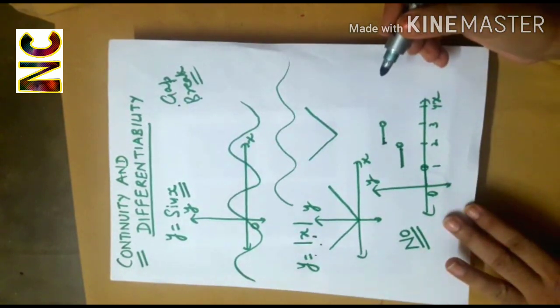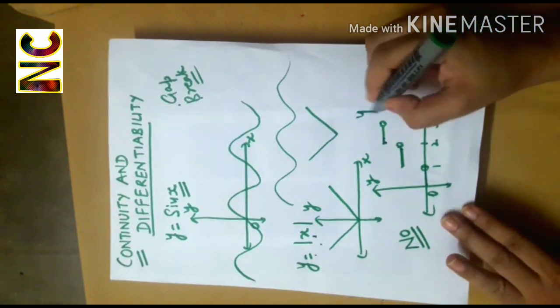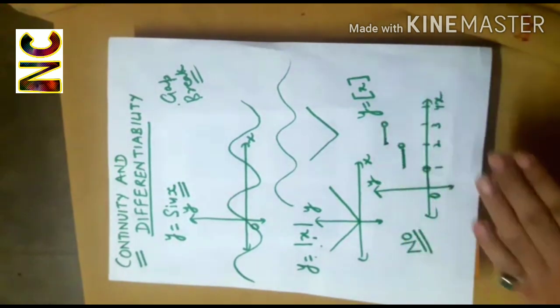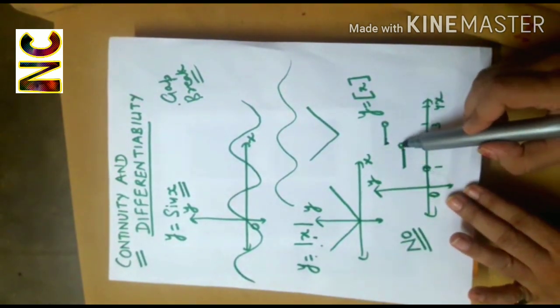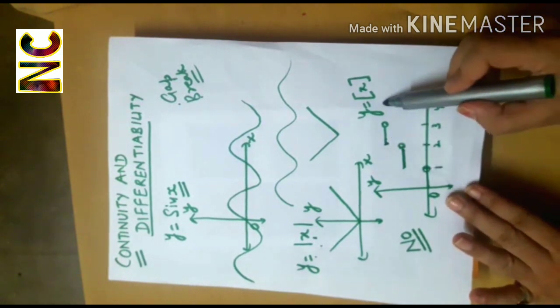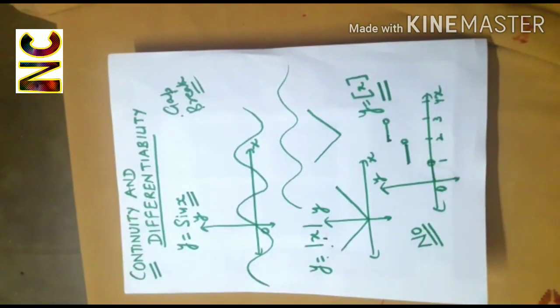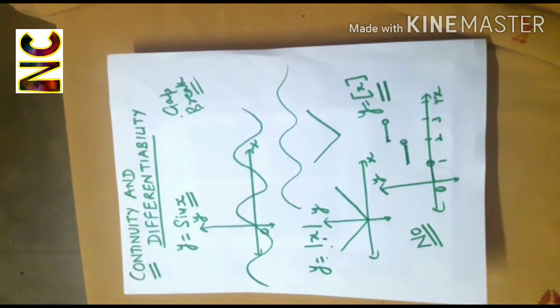And if you are able to recall, can you identify the function? Yes, it is the graph of the greatest integer function, ladder-shaped graph. So as there are gaps in the graph, this function is not a continuous function. So a function is continuous when it is without gap or without break. If we are able to draw its graph in a single stroke without lifting our pen from the paper, then we say that function is continuous.